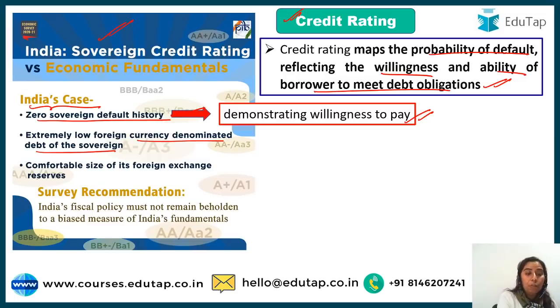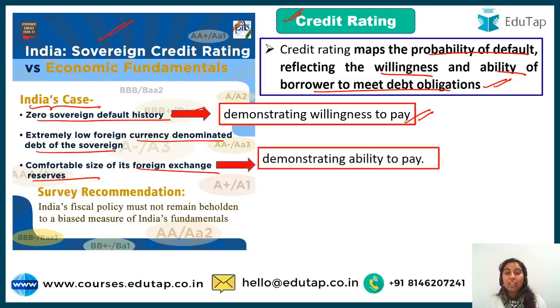Then they say we have a comfortable size of the forex reserves. We have good forex reserves. We have less foreign currency denominated loans. So that means we are even able to pay. Willingness is not the only reason for you to rely on us as a nation, but you should be able to rely on us based on our ability. So they say, this has been mentioned in your survey, guys, that because of our history, you can see that we are willing to pay. Because of our less foreign currency loan, we are also even able to pay because of our forex size, good size.